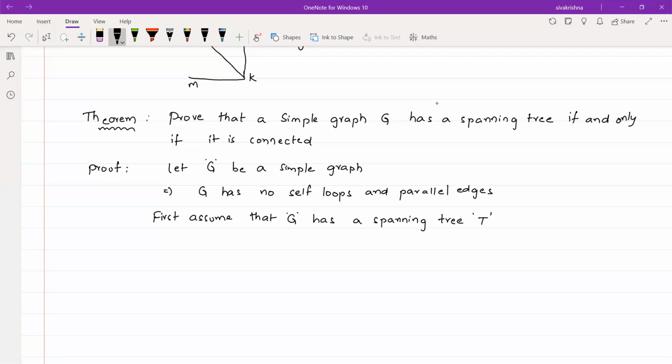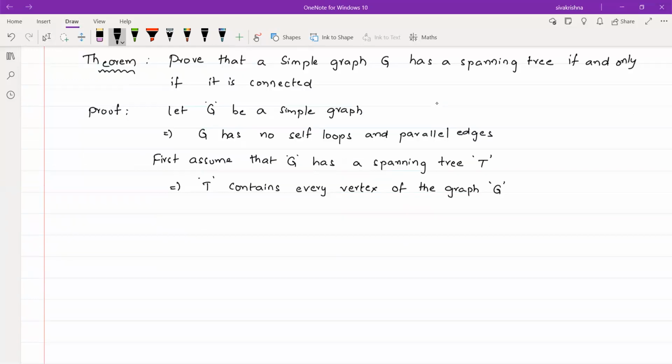Whenever we say that T is a spanning tree for the graph G, this implies T contains every vertex of the graph G. This is according to the definition of spanning tree. Whenever T is a spanning tree, clearly T contains each and every vertex of the given graph G.